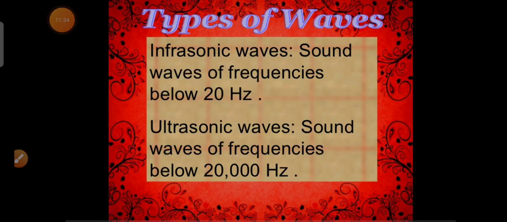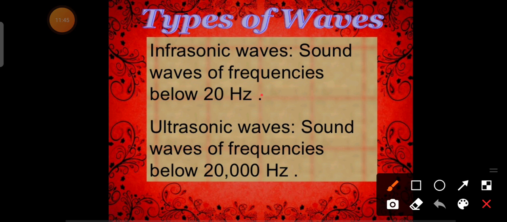Now, types of waves. There are two types of sound waves, infrasonic waves and ultrasonic waves. Infrasonic means those waves which have frequencies below 20 hertz. You know that bats generally do not have any eyes, so they can visualize the picture using the waves.